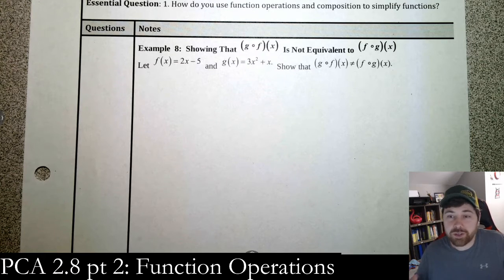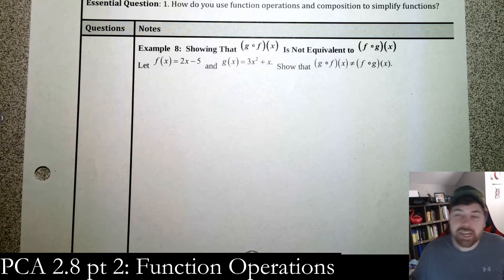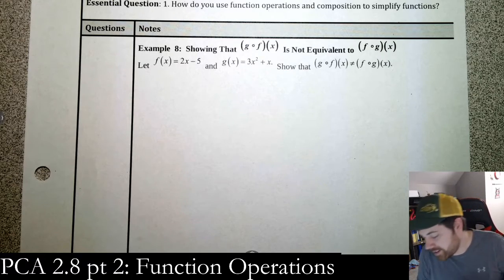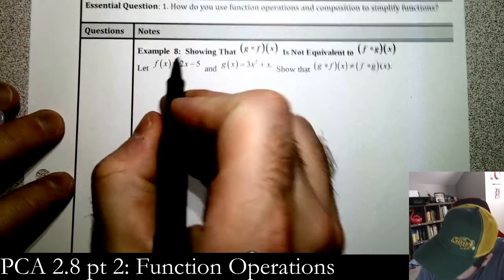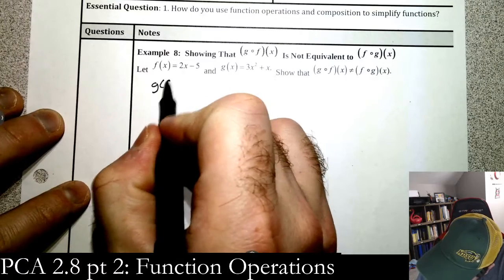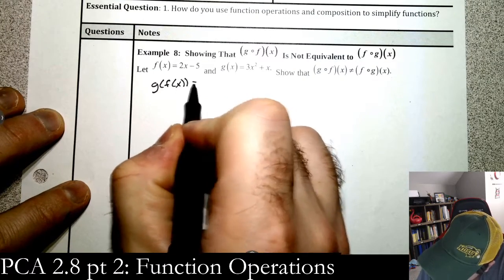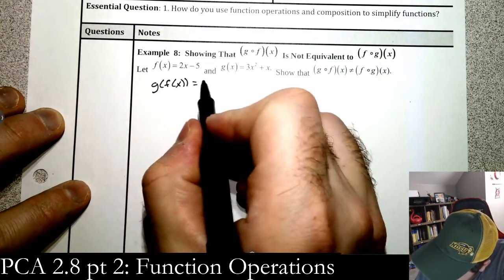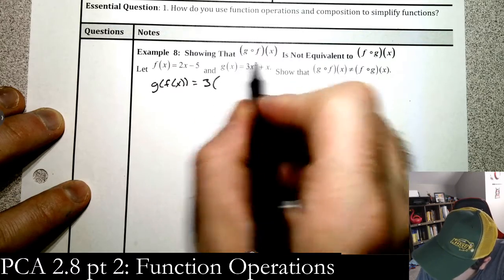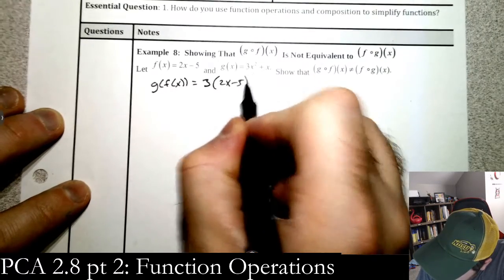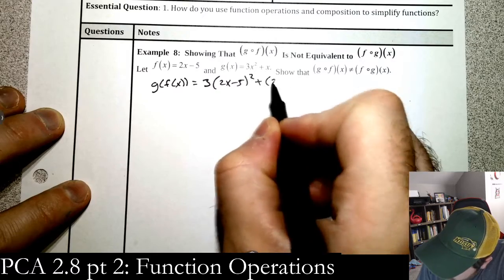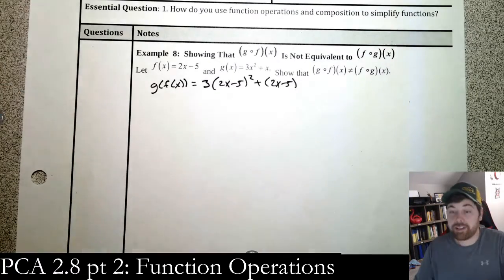So basically, we're going to find g of f and f of g and show that they're not the same, because it's very much true. So g of f looks like this. That's taking f and plugging it into g. So we have g, 3x squared, which is (2x minus 5) squared, plus x, which is 2x minus 5. Remember, plugging f into g.